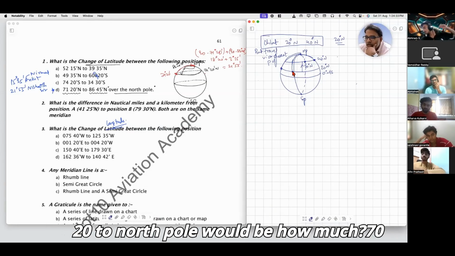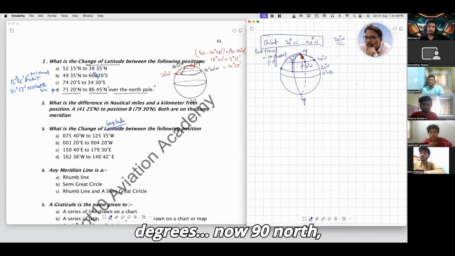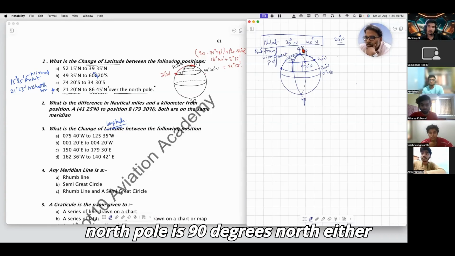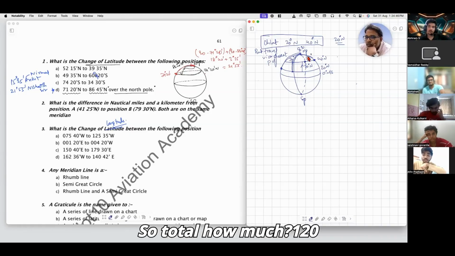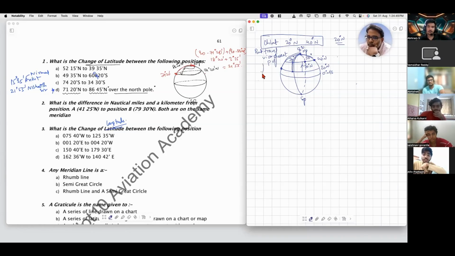Now how much is 20 to North Pole? 70 degrees. Now 90 north, the North Pole is 90 degrees north. From here to here, how much is that? 50 degrees. So total how much? 120 degrees.